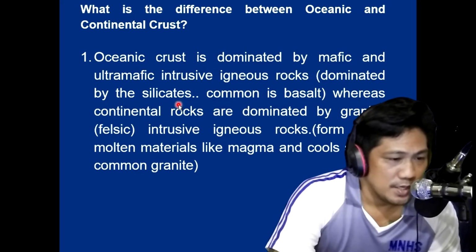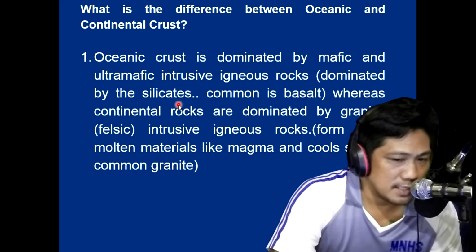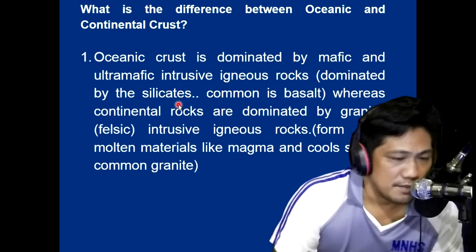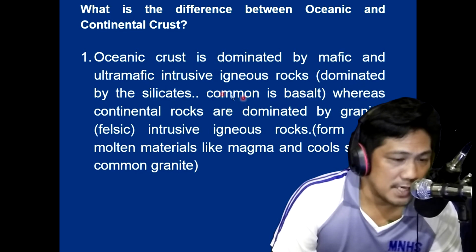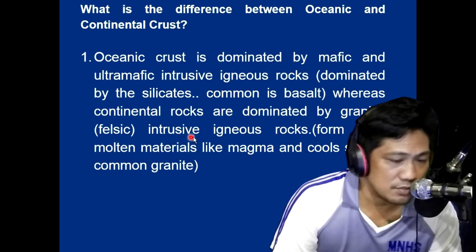Number 1, the oceanic crust is dominated by mafic and ultramafic intrusive igneous rocks. Both mean the rock formations under the oceanic crust are dominated with silicates. The most common silicate found in the oceanic crust is basalt. Whereas the continental rocks are dominated by granitic or felsic intrusive igneous rocks, both formed from molten materials like magma and cooled slowly.